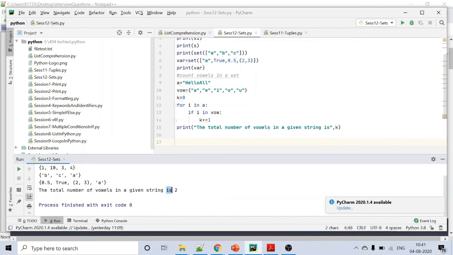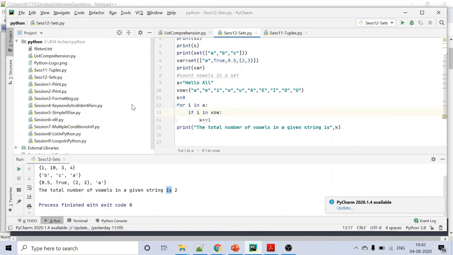Total number of vowels in the given string is 2. E is one vowel, O is a vowel, but capital A, since I have not provided capital letters in the set, was not taken. I'm just going to give the capital letters also: A, E, I, O, U, and a space also if you want.